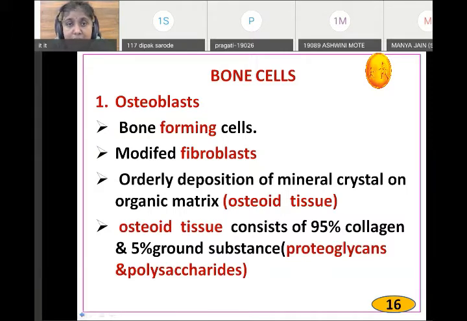Parathormone causes resorption of calcium, meaning it takes calcium from the bones. And when excess calcium is there, calcitonin deposits the calcium in the bones, and by this, calcitonin and parathormone balance the blood calcium level.